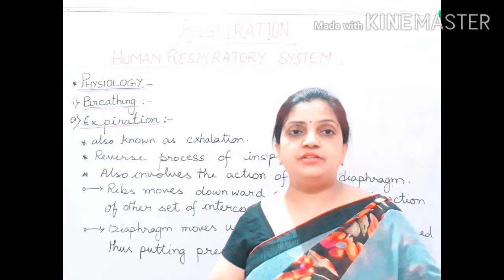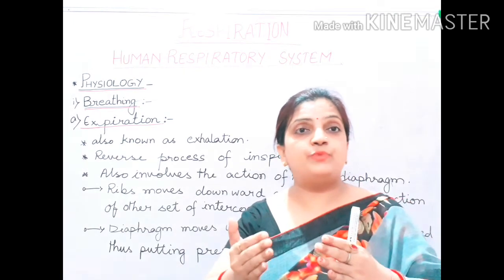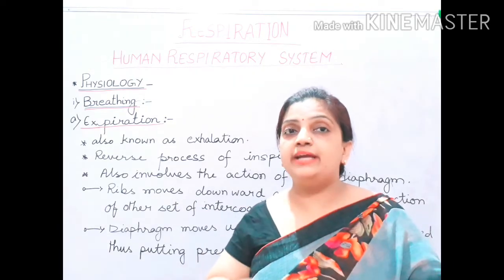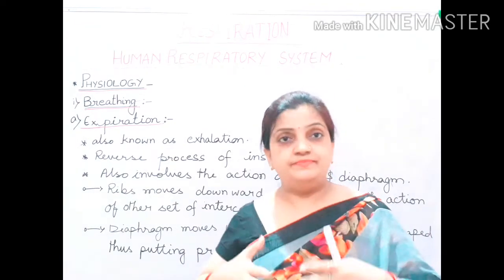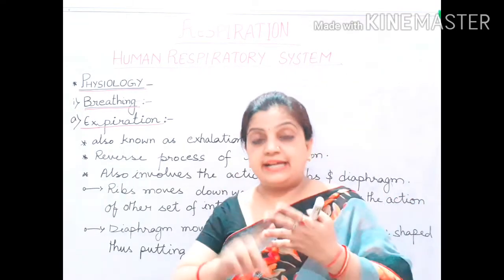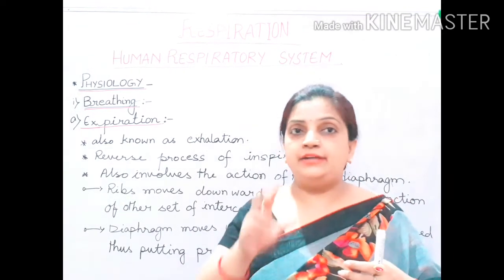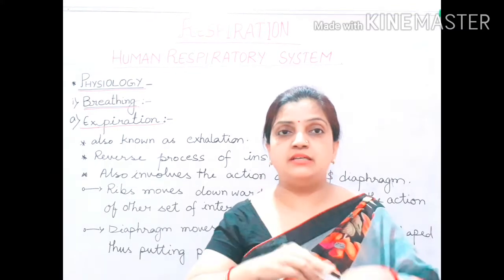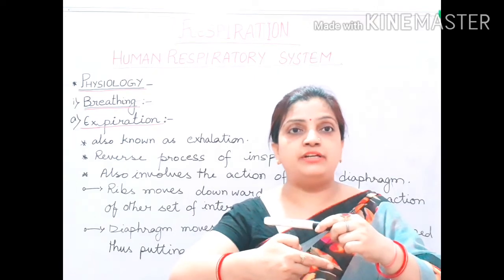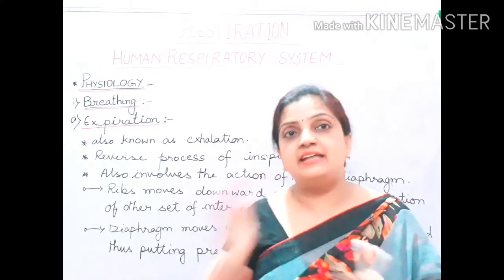In inspiration, ribs were moving upward and outward. Here, ribs will move backward and downward. It means they are going back to their original position. Now, the second thing: intercostal muscles were helping them. I told you there are two sets of intercostal muscles. One set of muscle is wrapping in this direction and the other set of intercostal muscle is wrapping in the opposite direction. Now the second set works over here.